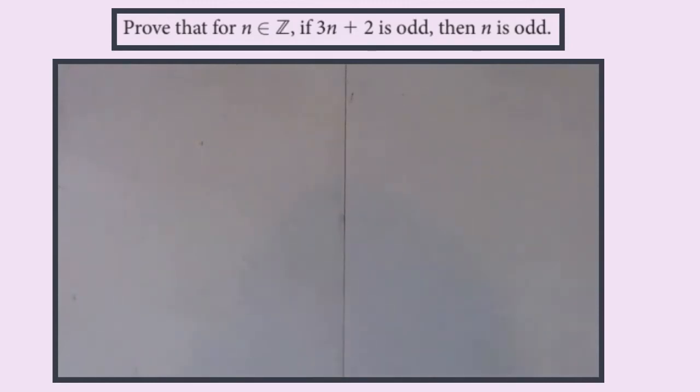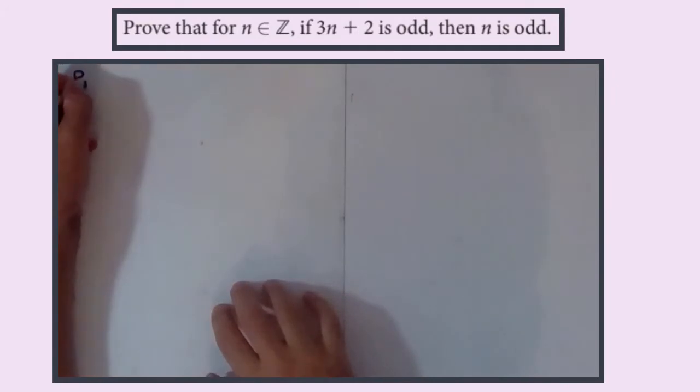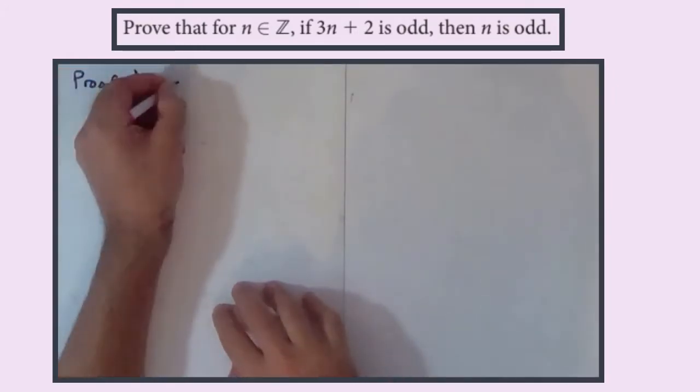Prove that for integer n, if 3n plus 2 is odd, then n is odd. Right, so we're going to do this as a proof by contradiction. So I'm going to write that down. Proof by contradiction. You should always say what you're trying to do.